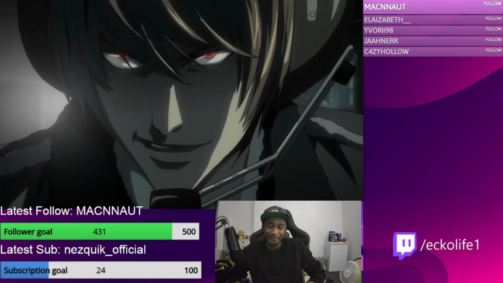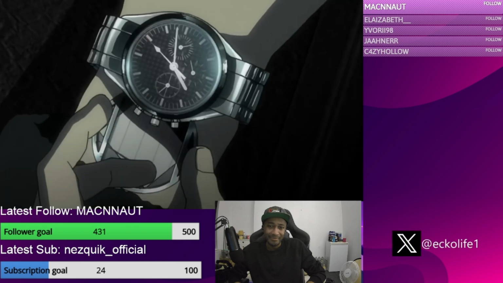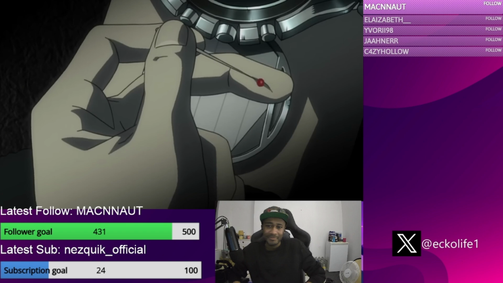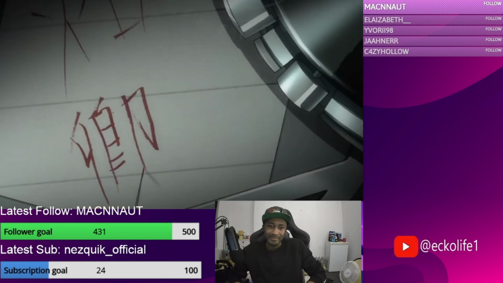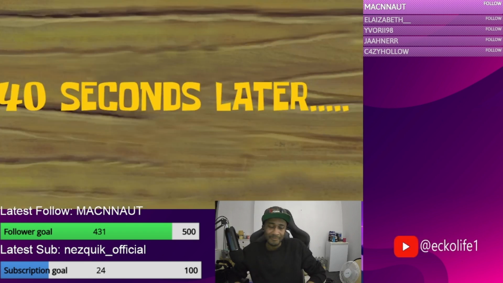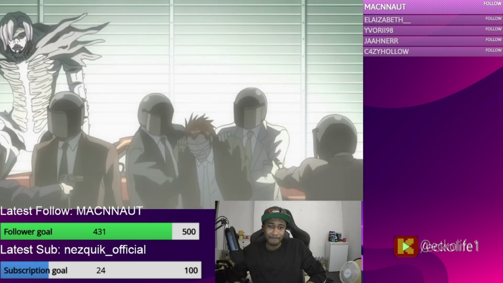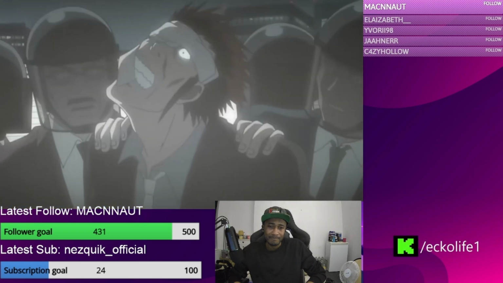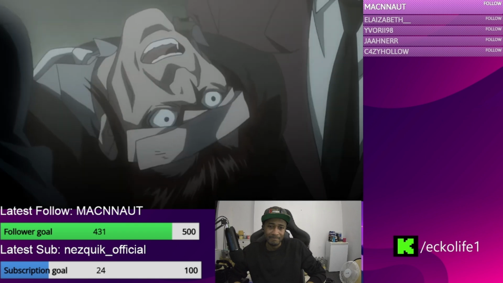All according to plan. So this man pulls out a piece of paper that he had in his watch, pricks himself and makes himself bleed, and writes down Higuchi's name with his blood. And 40 seconds later, while they're taking him back to the car to arrest him, Higuchi has a heart attack, falls to his knees, and dies.